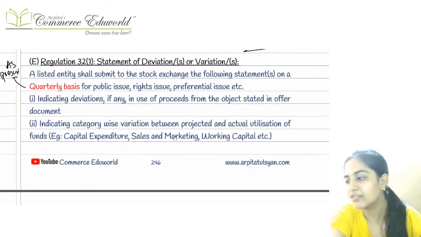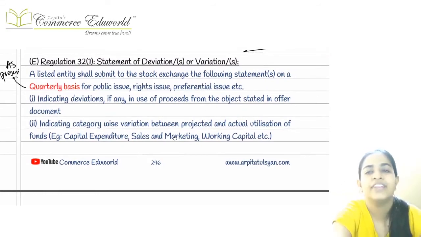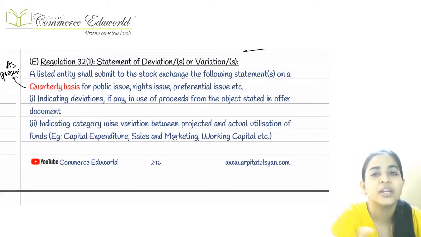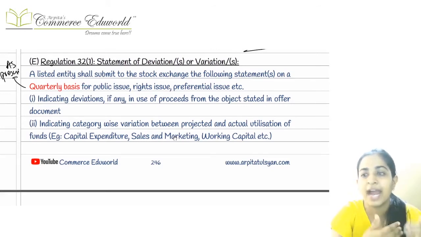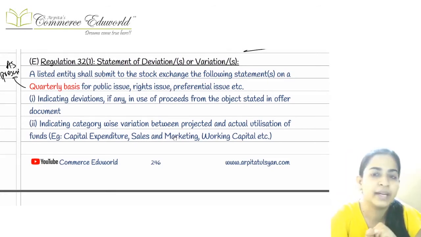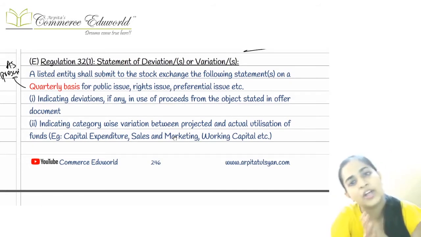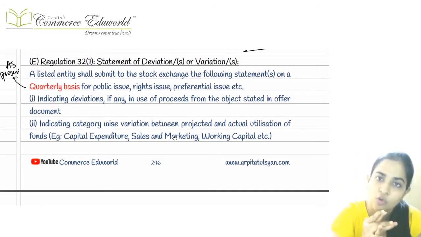And the last one was about the statement of deviation or variation. Deviation means whenever there was a change in the main objective, right? The main objective of our company for which we had taken the public's money, if that has changed altogether, then you have to report it to the recognized stock exchange on quarterly basis.